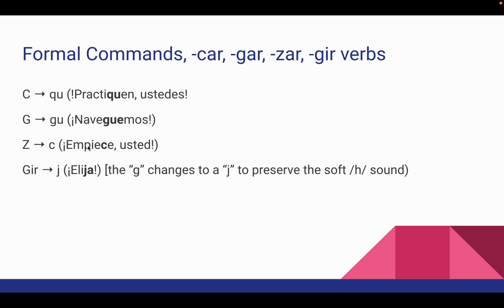And then the z becomes a c, not for any good reason, because it doesn't change the way it's pronounced, but nevertheless, the z becomes a c, empiece usted. And then with a gir verb, the g becomes a j to preserve the h sound, because the word is elegir, e-l-e-g-i-r. So you can't just make this a g, because then it would be eliga, but that's not the infinitive. It's elegir, so you have to put a j to make it elija. And that is how you form usted, ustedes, and nosotros commands.